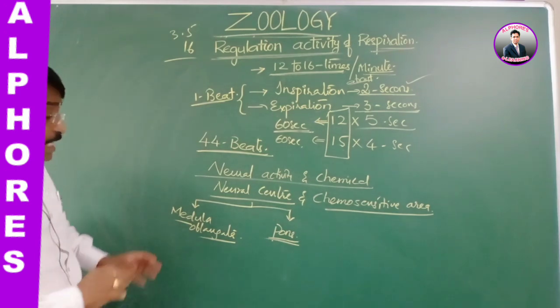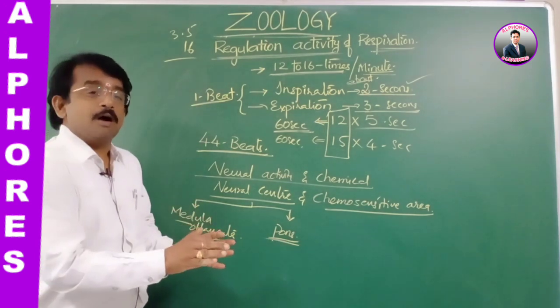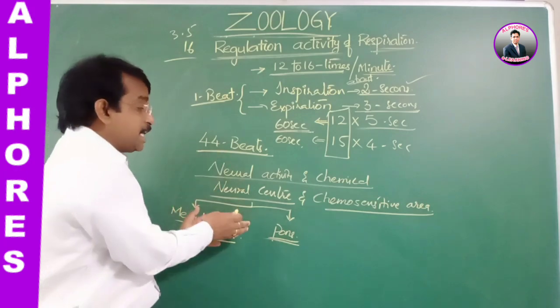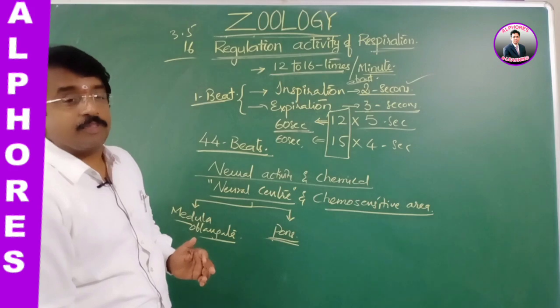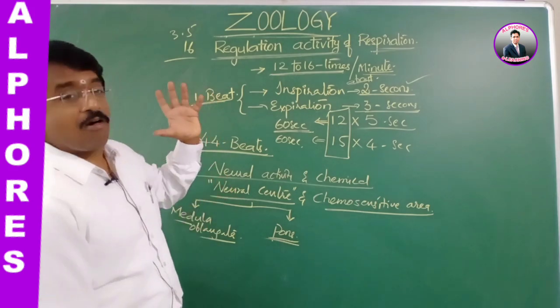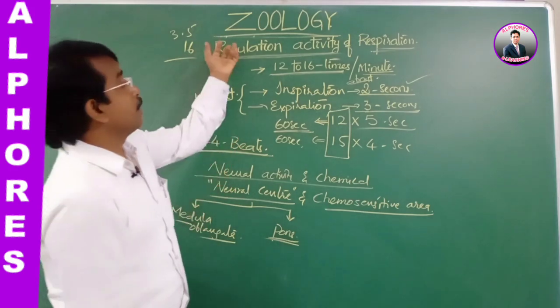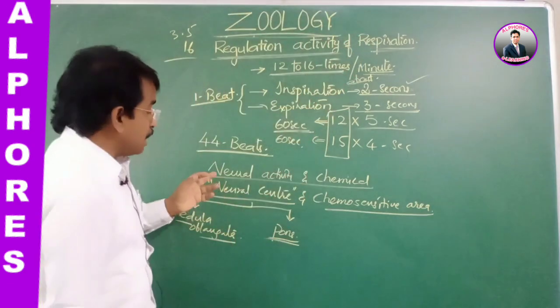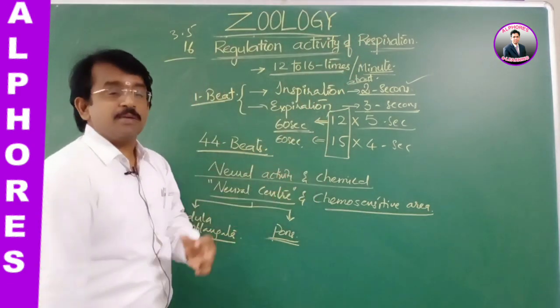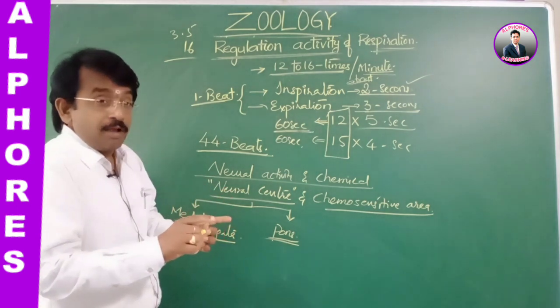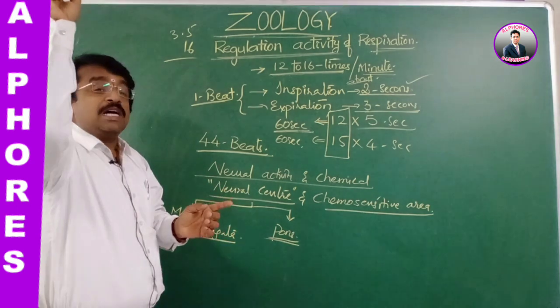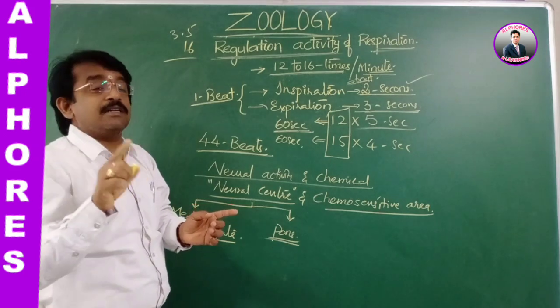That is the stimulation by neurons that regulates respiration, which we name the neural activity. The regulation of respiration involves both neural action and chemical action, which means the stimulation by neurons also gives the signal to the afferent and efferent neurons.